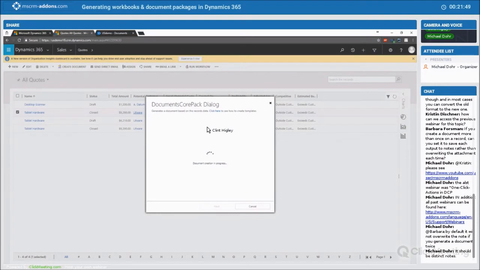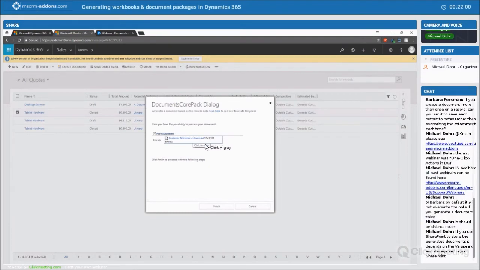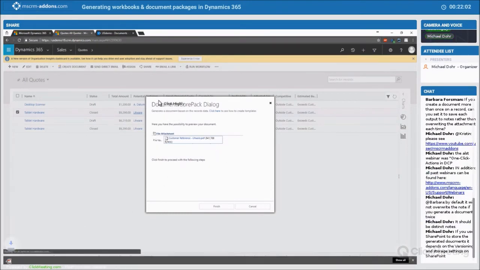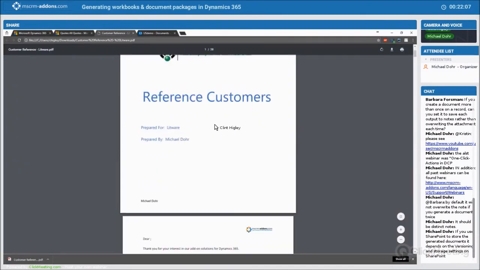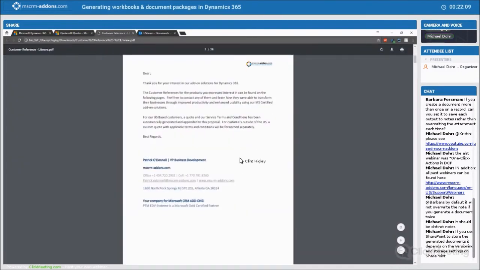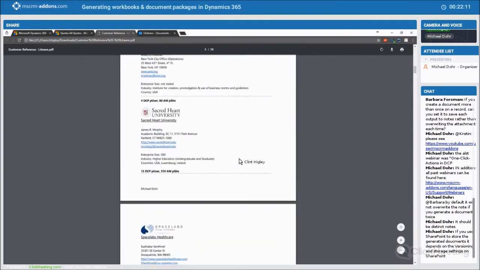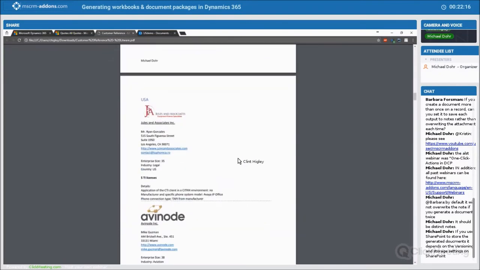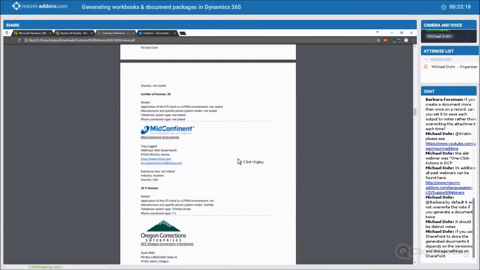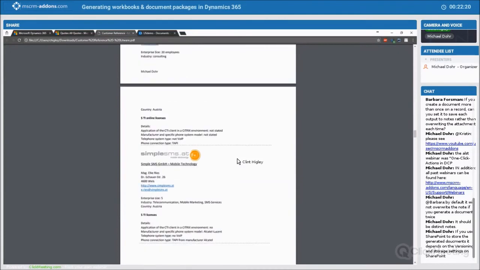One of the things that we found is it helps reduce the amount of templates that you have, because you're able to cut the templates into different parts and use the correct template for the correct thing. So I can open this up, and you can see here, I've got my cover page, my letter, and my reference customers for DocumentsCorePack, my reference customers for telephone integration, and also more reference customers.